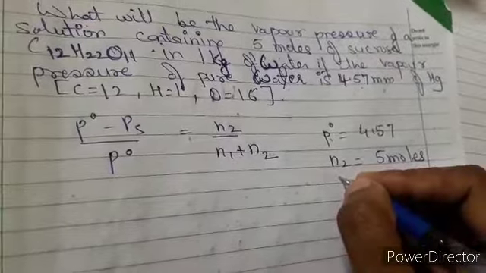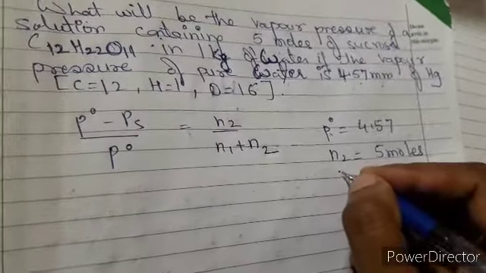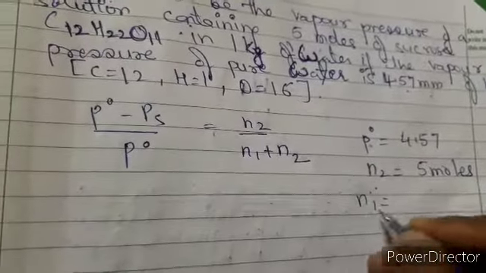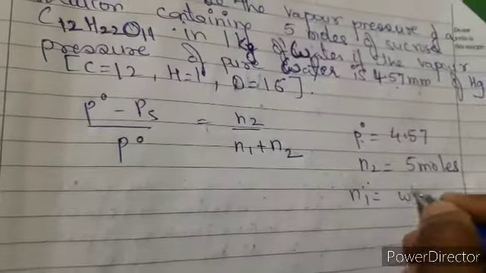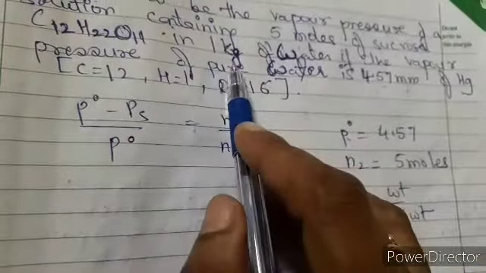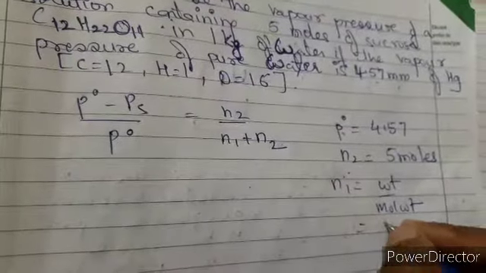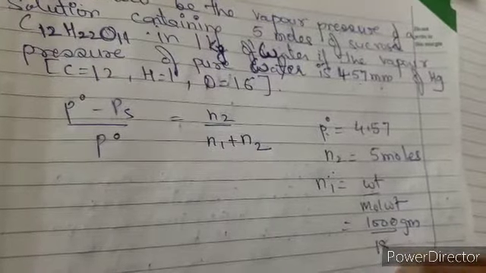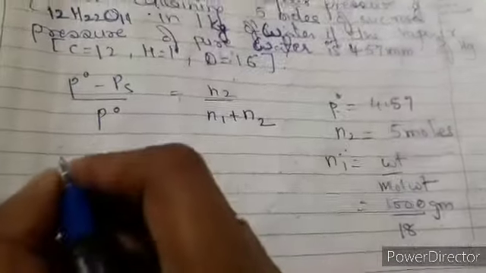Now if you want to calculate N1, let's see how you can calculate it. It is for the solvent, so in the case of the solvent you use weight upon molecular weight. You have water, and the weight of water is 1 kg. Kgs we never use, we use grams. So 1 kg is equal to 1000 grams, and the molecular weight of water is 18. From here you can calculate the value of N1. So put it here.